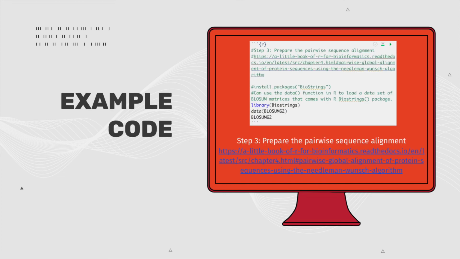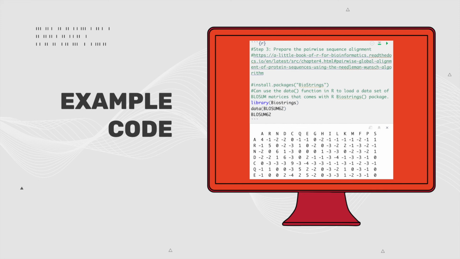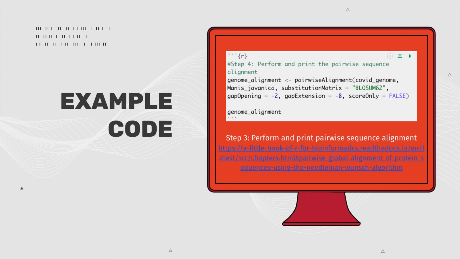Next, we're going to go ahead and prepare the pairwise sequence alignment. If not done so already, you can install the package Biostrings, and within Biostrings, you can use the data function in R to load a data set. Here I use BLOSUM62, a matrix that comes with the R Biostrings package. Lastly, you can perform and print the pairwise sequence alignment. Here I assigned it to a variable, genome alignment, and I use the function pairwiseAlignment. I made sure to put in the COVID genome and the Manis javanica genome that we had uploaded, and for the matrix, again, I put BLOSUM62, set gap opening to -2, gap extension to -8, and scoreOnly to FALSE.